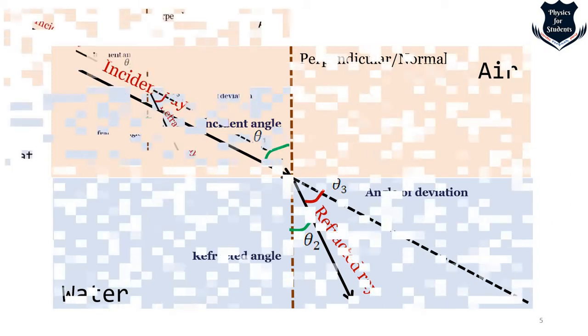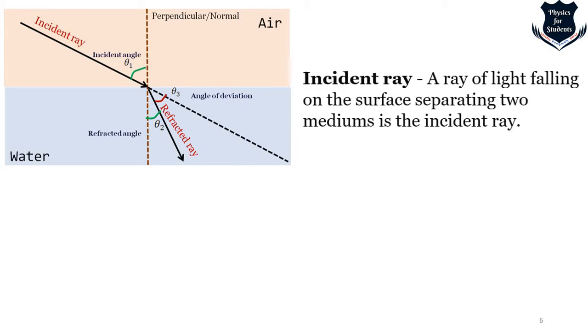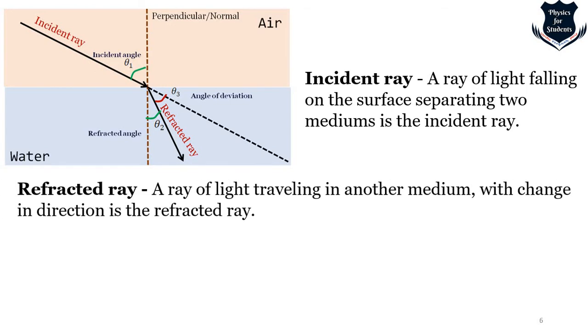Right. Now if I take the same picture, with the incident ray, perpendicular, normal, and just minimize it on the left hand side of the screen, we can now define what we have just seen. The incident ray is a ray of light falling on the surface separating two mediums. This one is the separation between the air and water. We get the refracted ray, which is a ray of light that is deflected, traveling in another medium with change in direction.